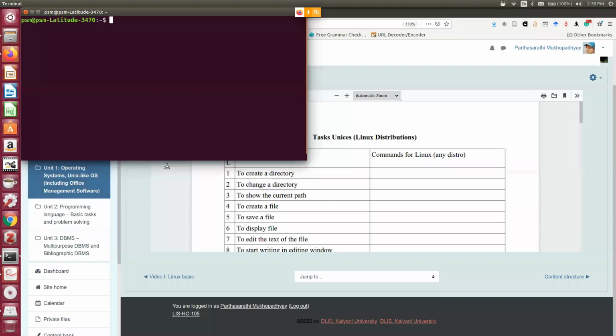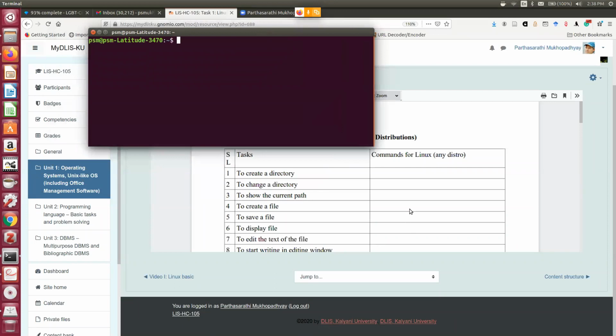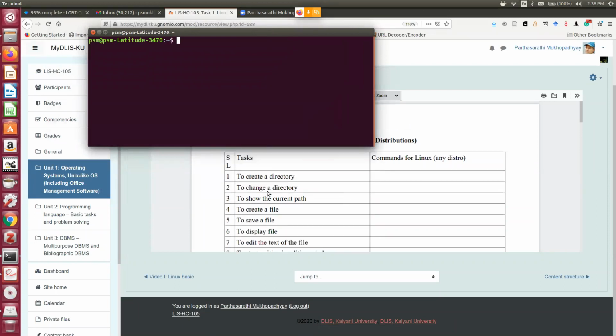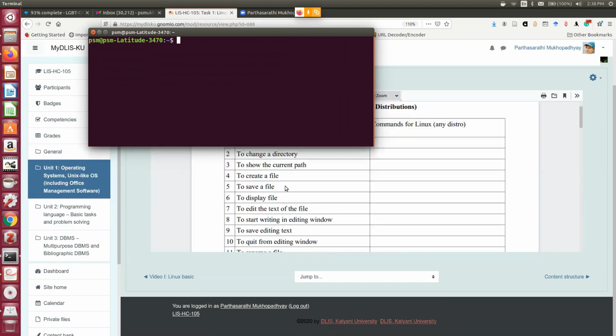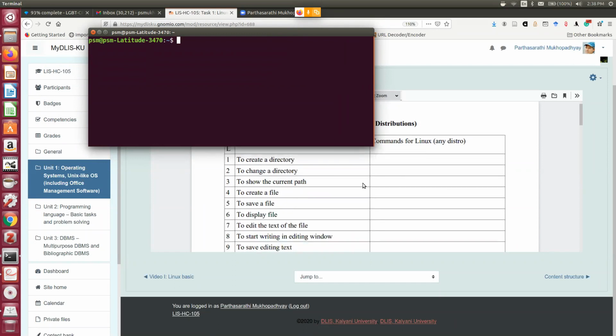In the terminal we can see what are the commands given by this, and everybody needs to submit a task. You just take a printout or just create a table in your Word file, then you just write down the task commands against each of the given task. Say for example, to create a directory, what is the command? With an example, for example, suppose each of you create a directory by your roll number, or roll number you don't have yet, no? You don't have a roll number yet.